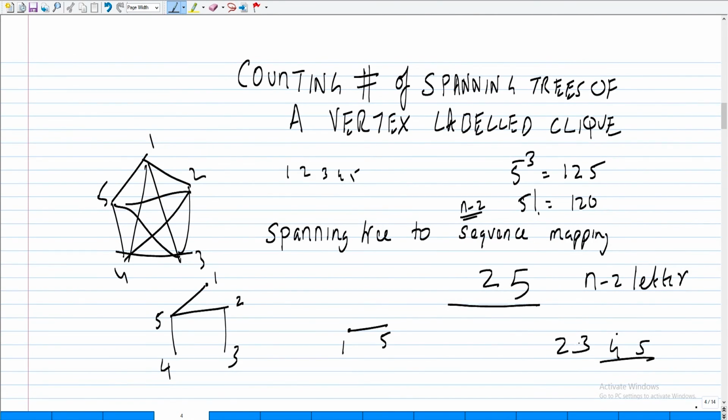And now pick the first vertex which occurs in this sequence but doesn't occur here, that's 3, make it adjacent to 2, and remove this. The mistake that I made was I couldn't consider 2 because I was only looking here. Now you look at 2, which is the first letter in this sequence but doesn't occur here, make it adjacent to this. And finally, whatever pair that is left, you simply add that edge.